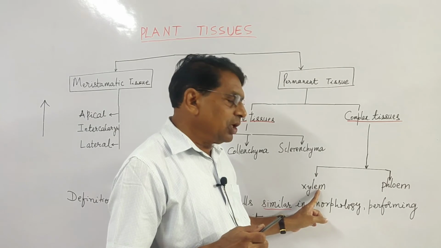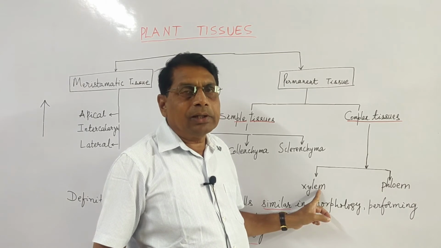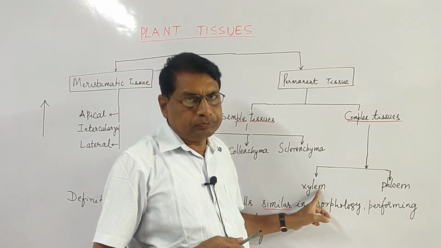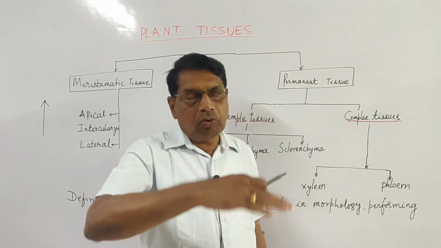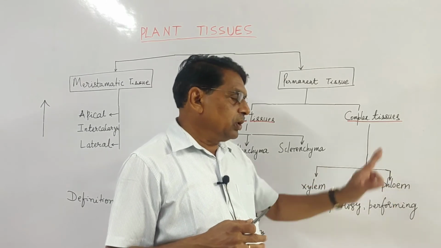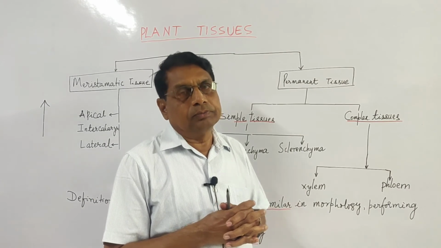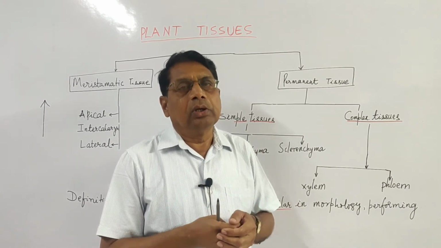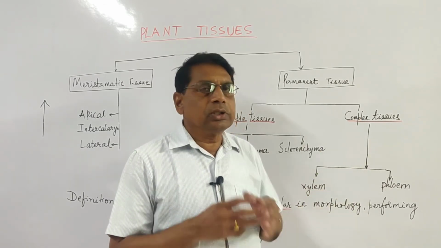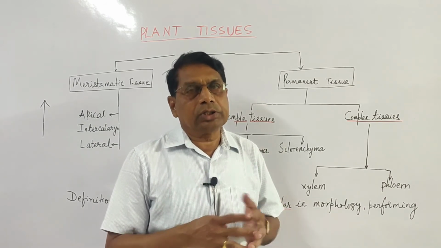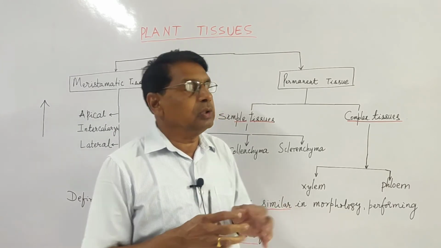The function of the xylem is upward translocation of water and minerals absorbed by the root. Phloem is downward or lateral translocation of whatever food materials synthesized in the leaves, organic materials, organic substances. So on the whole, the complex tissue function is transport or conduction of water, minerals, and organic substances, organic solutes.